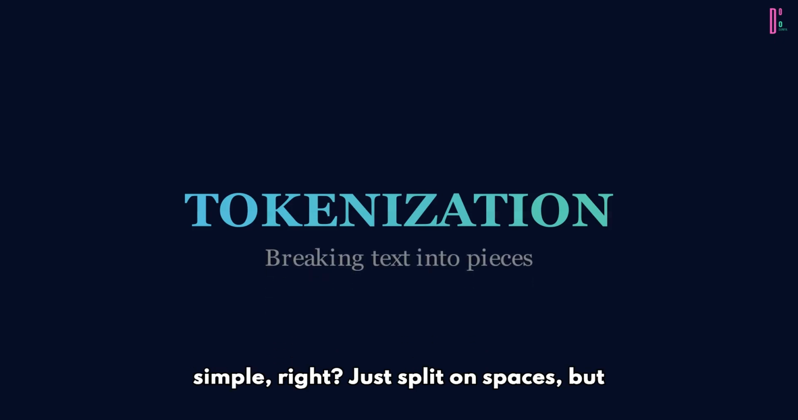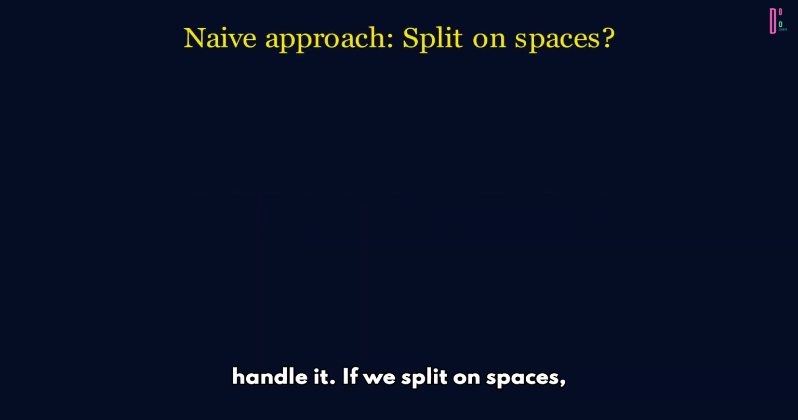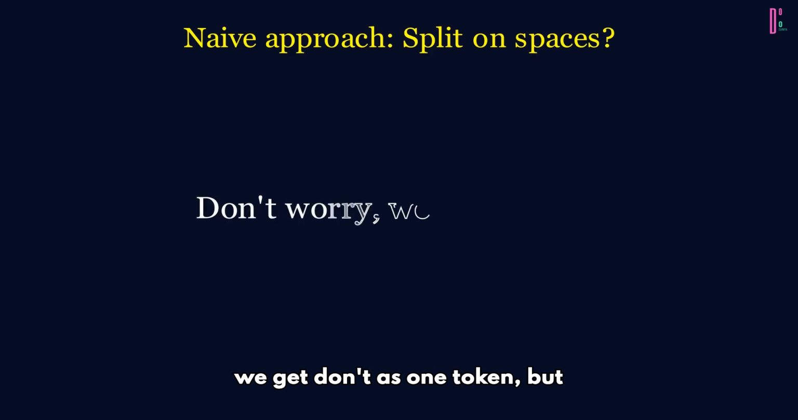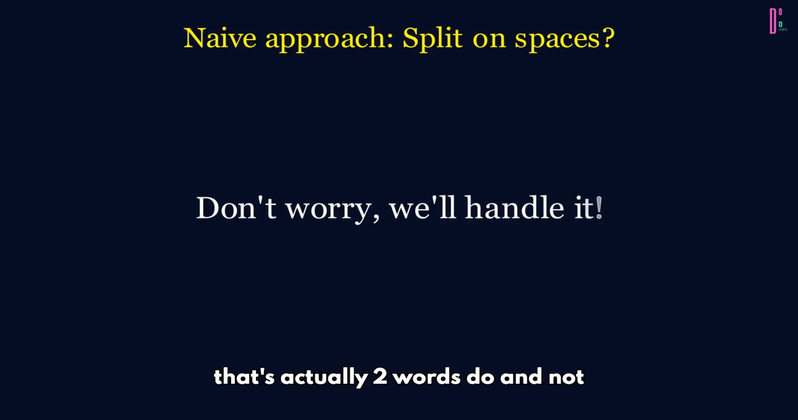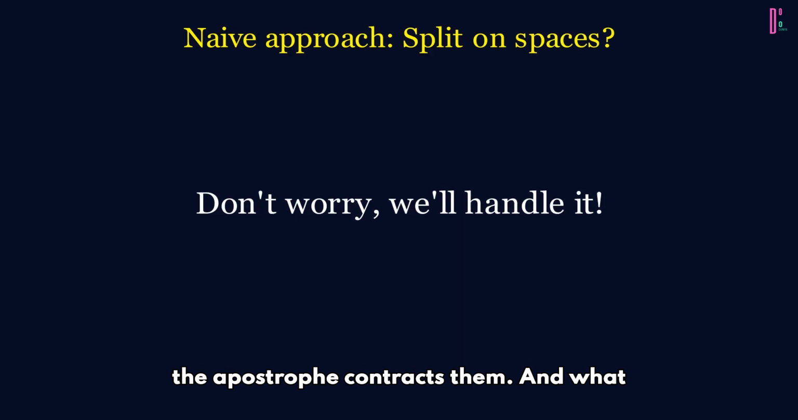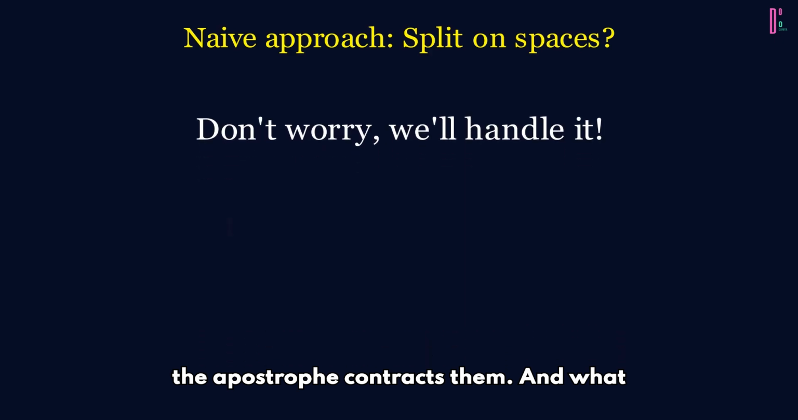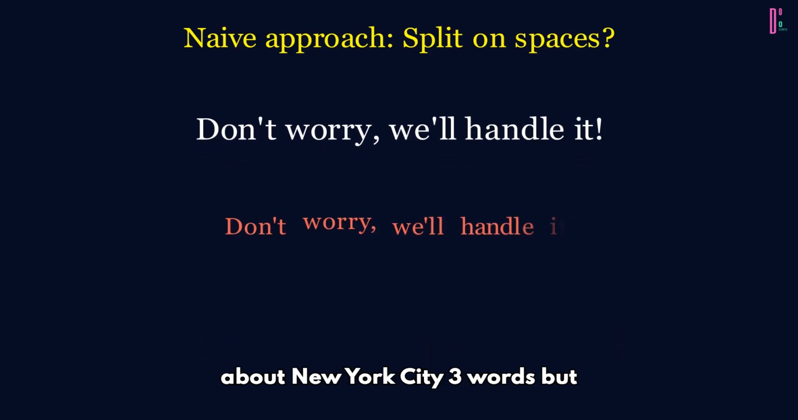Sounds simple, right? Just split on spaces. But watch what happens. "Don't worry, we'll handle it." If we split on spaces, we get "don't" as one token. But that's actually two words: "do" and "not." The apostrophe contracts them. And what about "New York City"? Three words, but one entity, one semantic unit.